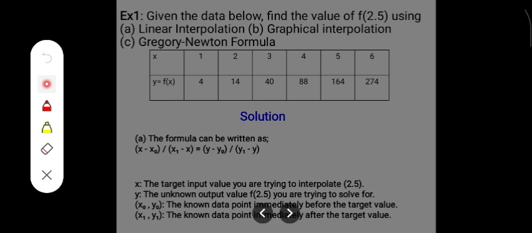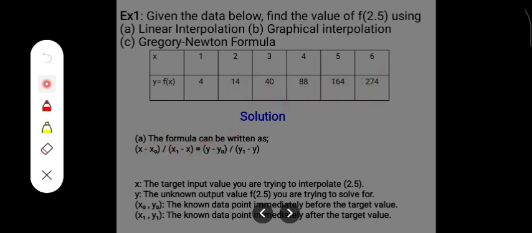Now for our example 1, it says, given the data below, find the value of f of 2.5 using linear interpolation, graphical interpolation, and the Gregory-Newton formula. So the given values are these. For our s data points, we have 1, 2, 3, 4, 5, 6, and our f of s, which is also equal to y, is equal to 4, 14, 40, 88, 164, and 274.